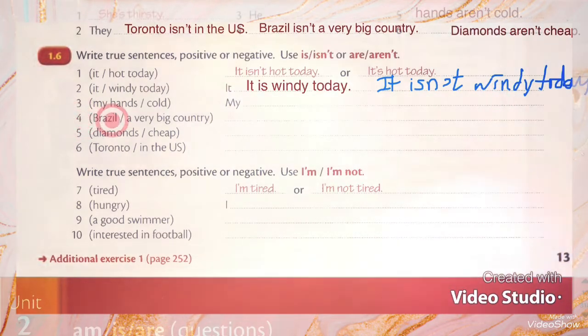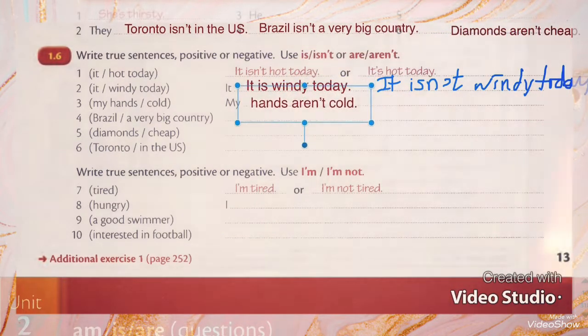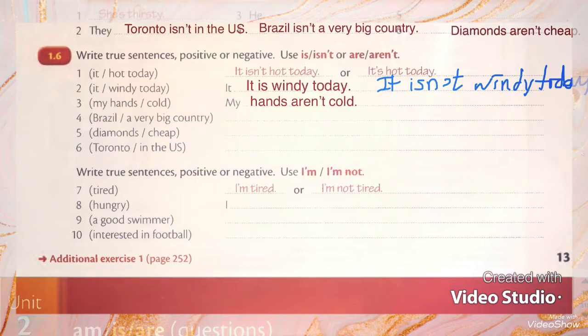Number 3, my hands cold. So here I will say "my hands aren't cold". So here I use what? I use negative form. My hands aren't cold. Are not cold. Aren't cold.